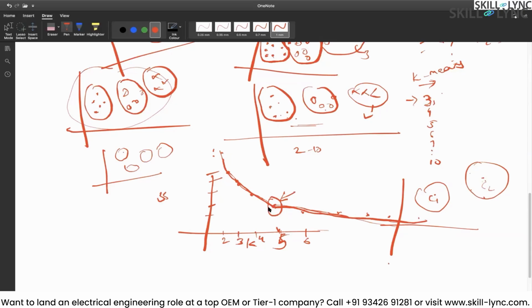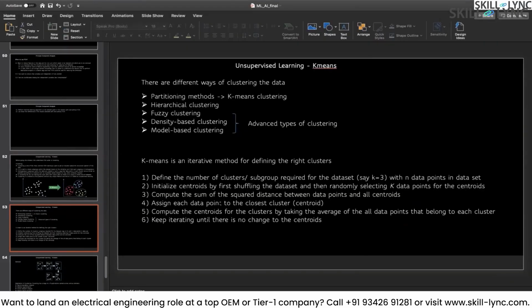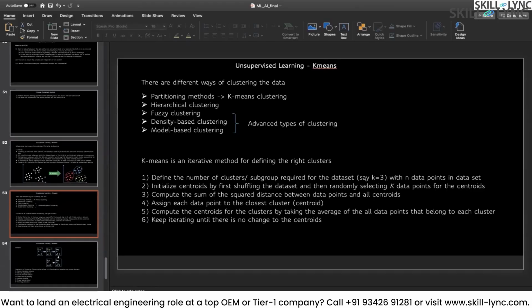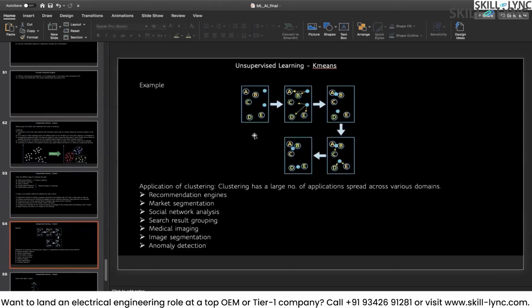So what's the point? What I'm trying to make here is that this would be the optimal value of K, because after this the distance values are not decreasing much. Making sense, guys? So this is what is mentioned here. The same point which I've talked about is mentioned here. I don't want to read this; you can read it if you want. The same steps are mentioned here.